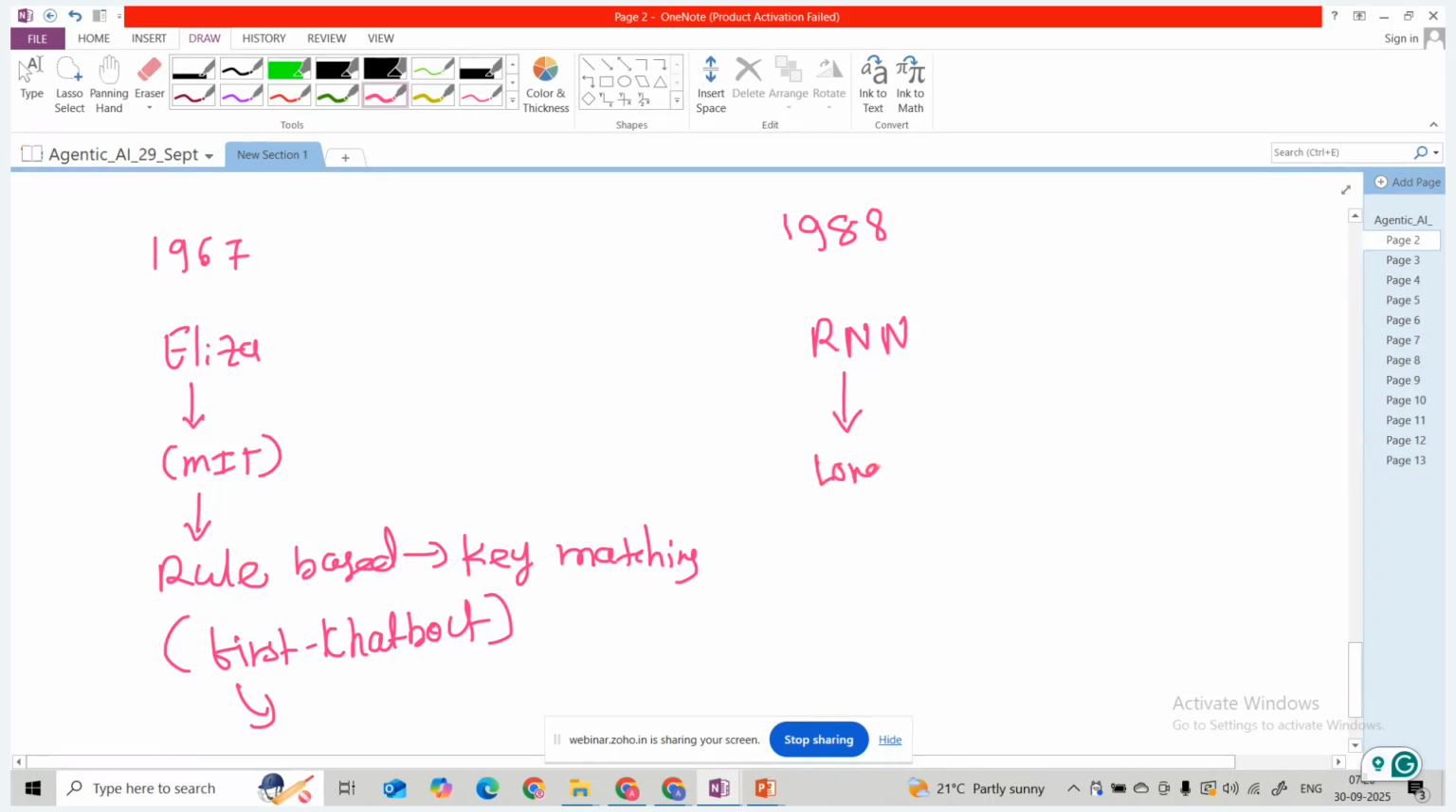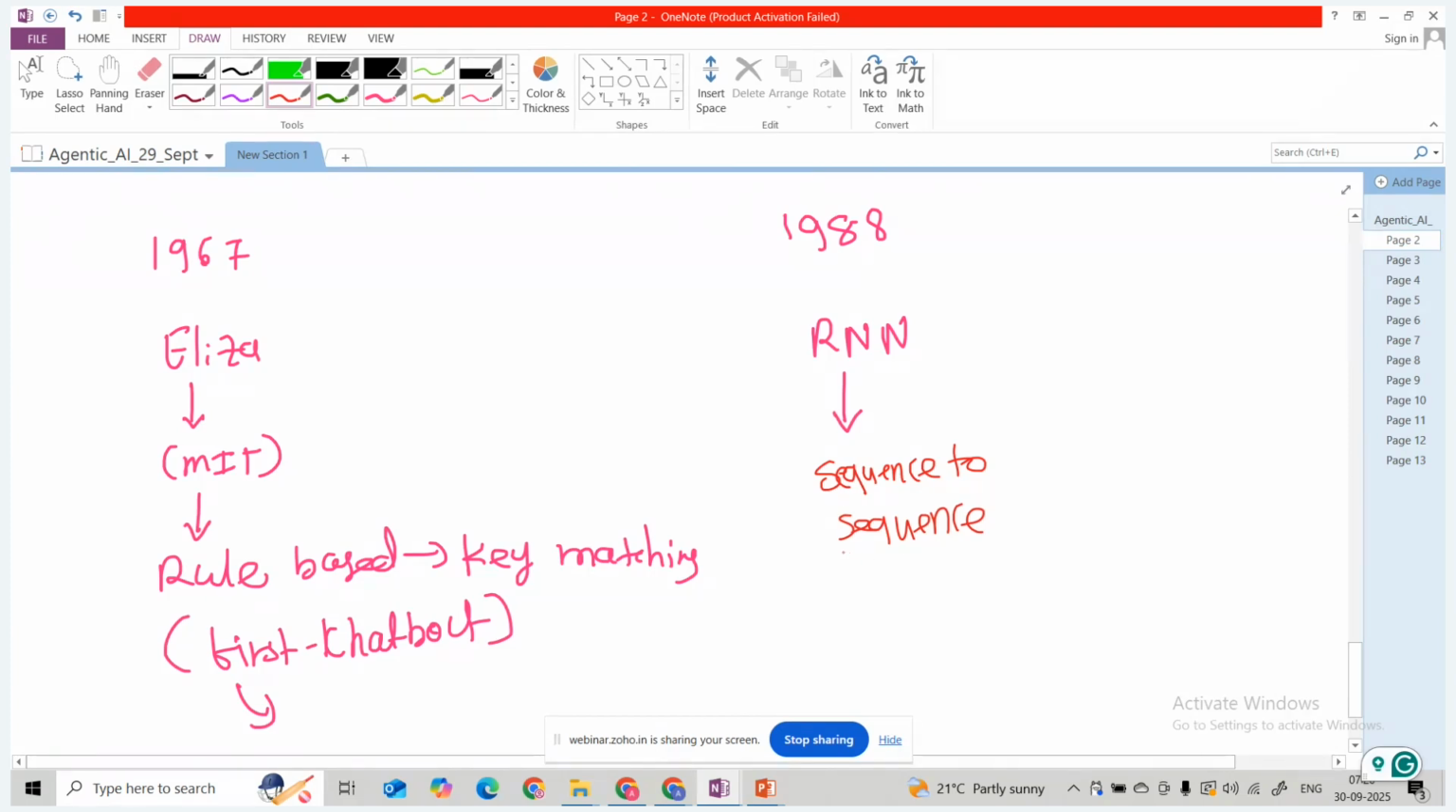Long term, it solves the long term dependency problem. For the sequence, I can write it like sequence to sequence. Here the sequence was very much important.